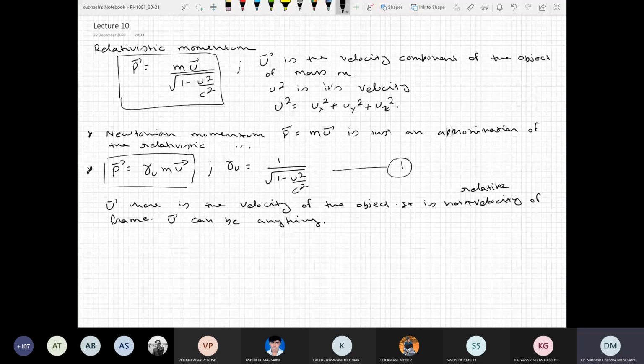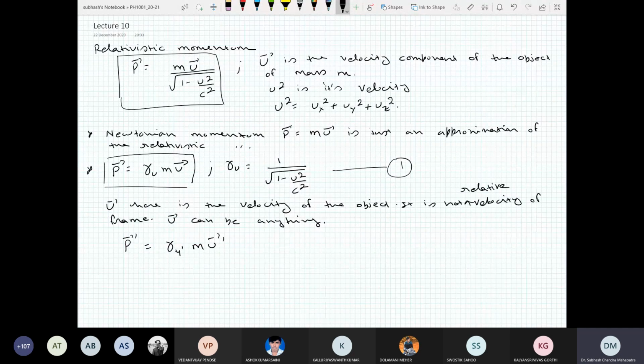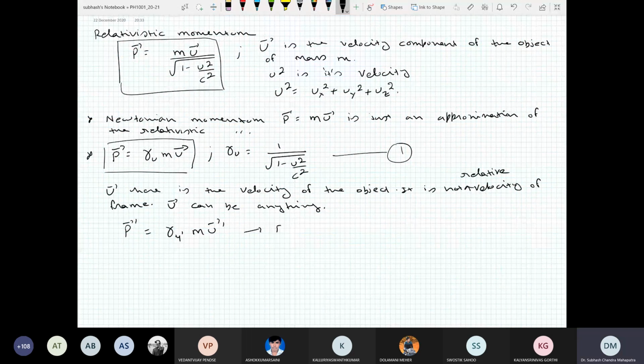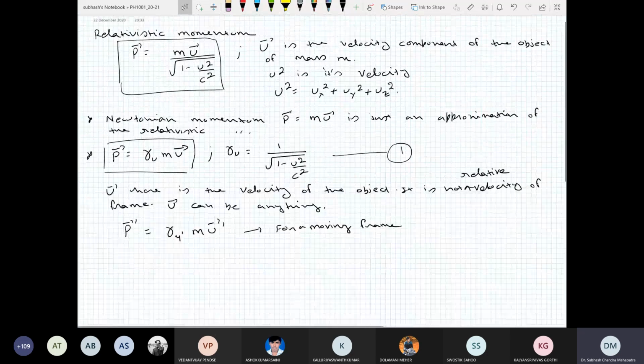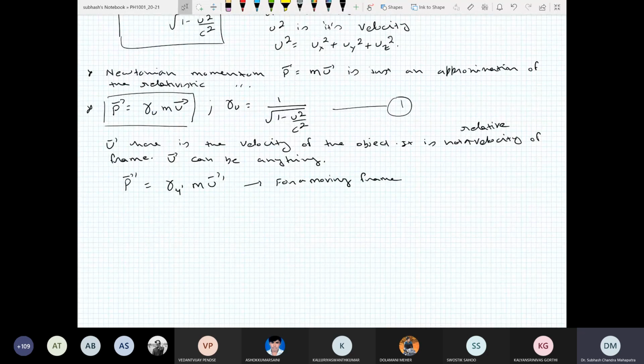If I am moving with respect to you, I will find the momentum of that object. Similarly, for me, it would be p prime equals gamma u prime m u prime vector, where u prime is given by the velocity addition law. Is this clear? For a moving frame, you should be very careful about it. It is the definition of momentum that gets modified. It's not a transformation law.